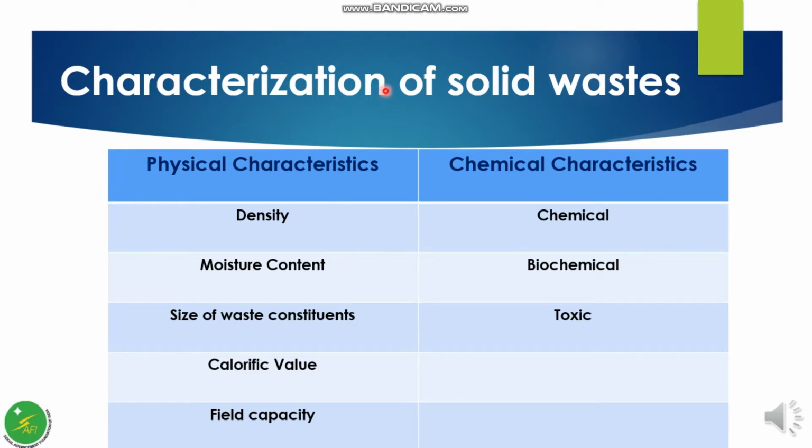Next is characterization of solid waste. In order to identify the exact characteristics of solid waste, it is necessary that we analyze them using physical and chemical parameters. The important physical characteristics are density, moisture content, size of waste constituents, calorific value, and field capacity. Chemical characteristics include measuring the chemical and biochemical parameters and toxicity analysis.